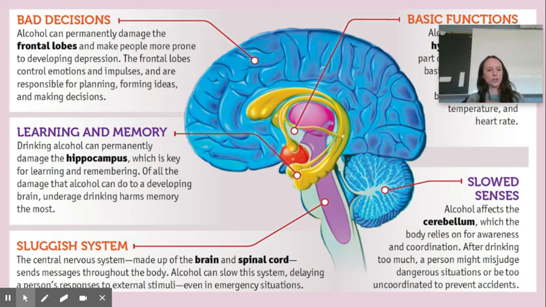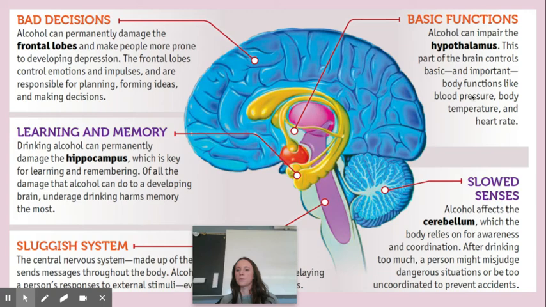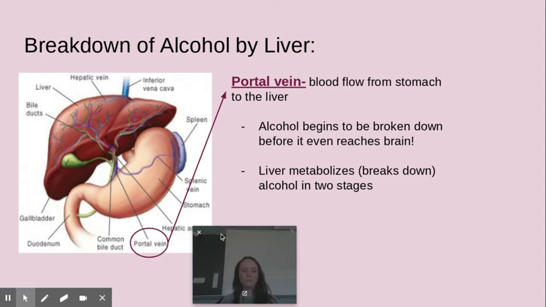So your frontal lobe is your decision making, your emotional planning, forming ideas, making decisions. That's your frontal lobe. I guess making decisions does fall into there. So when you drink alcohol, all of those things are affected. Your hippocampus, learning and memory, your slowed senses by the cerebellum, and then the hypothalamus, which is in control of your basic bodily functions. So blood pressure, temperature, heart rate, all of those would depress under the influence of alcohol.